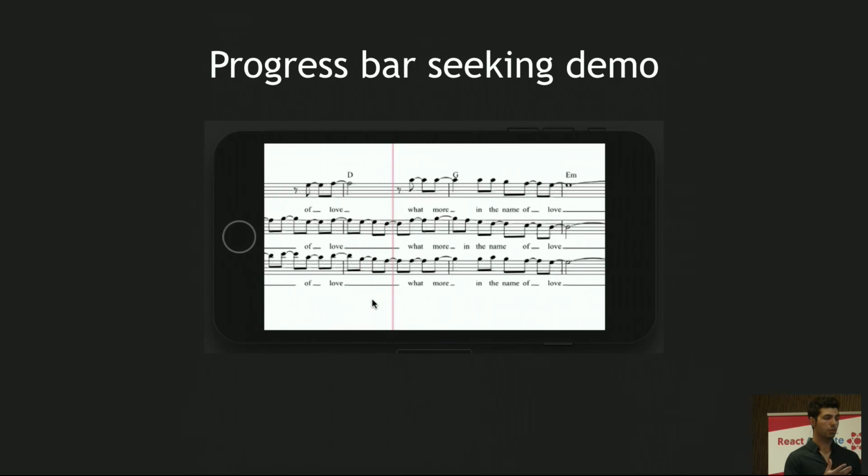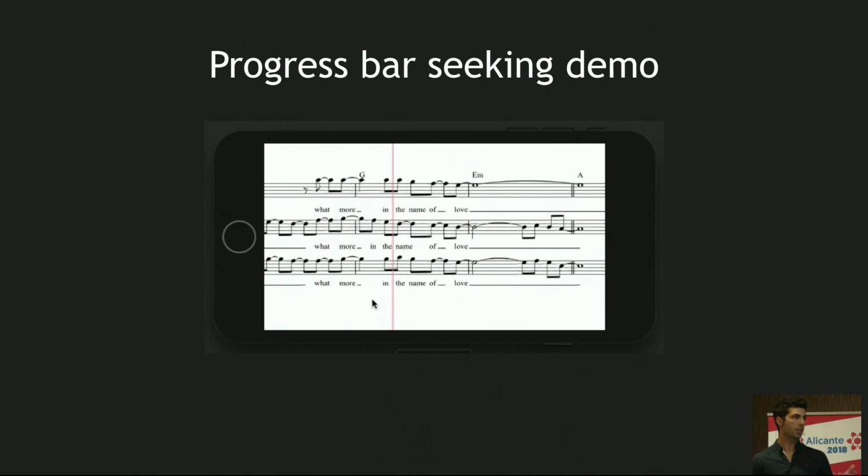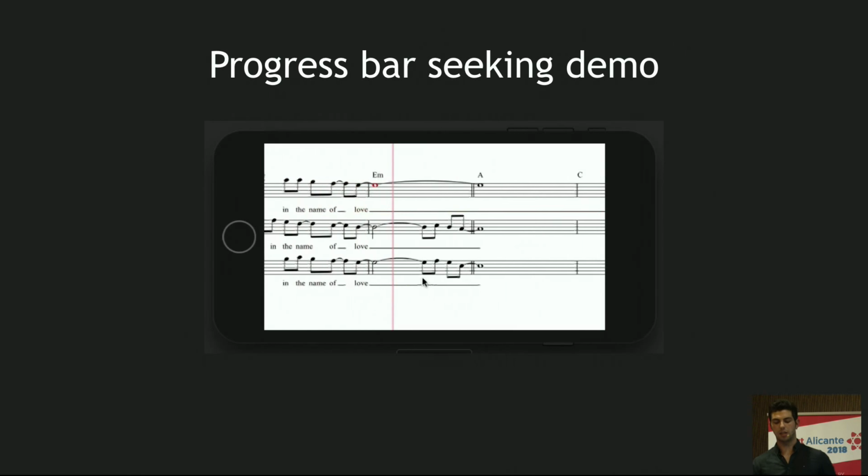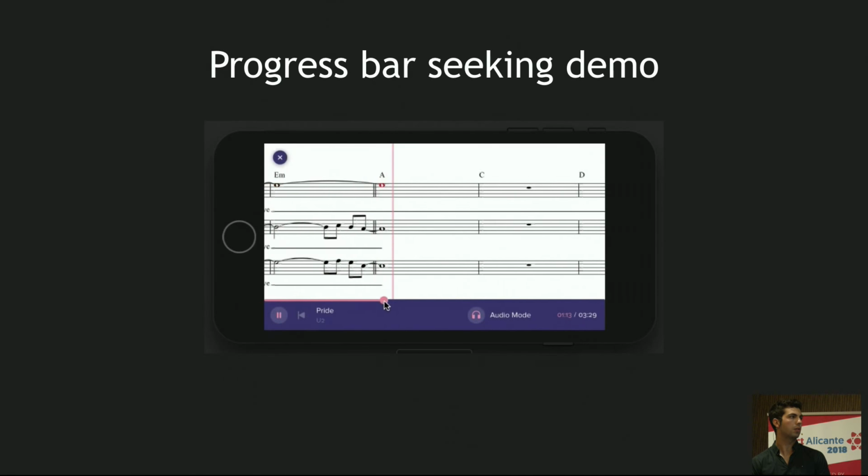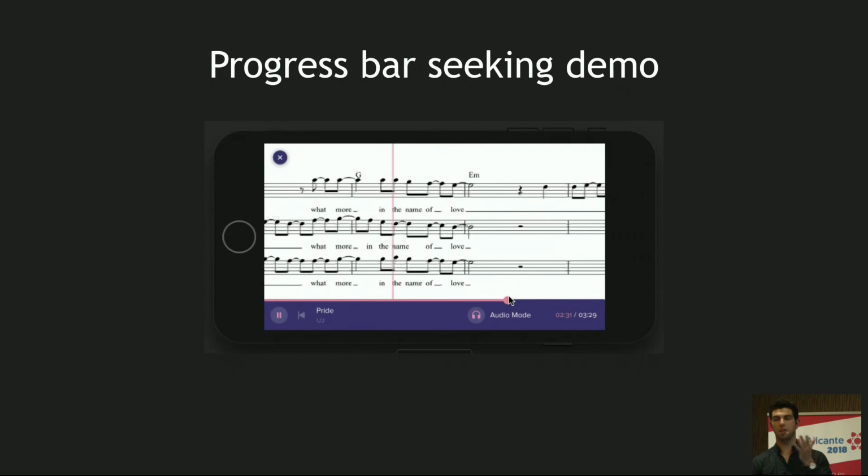Now it works without glitches. We're gonna see it again. Now the sliding movement. Alright, so we are sliding now like Spotify. And once we release it, it will jump perfectly.